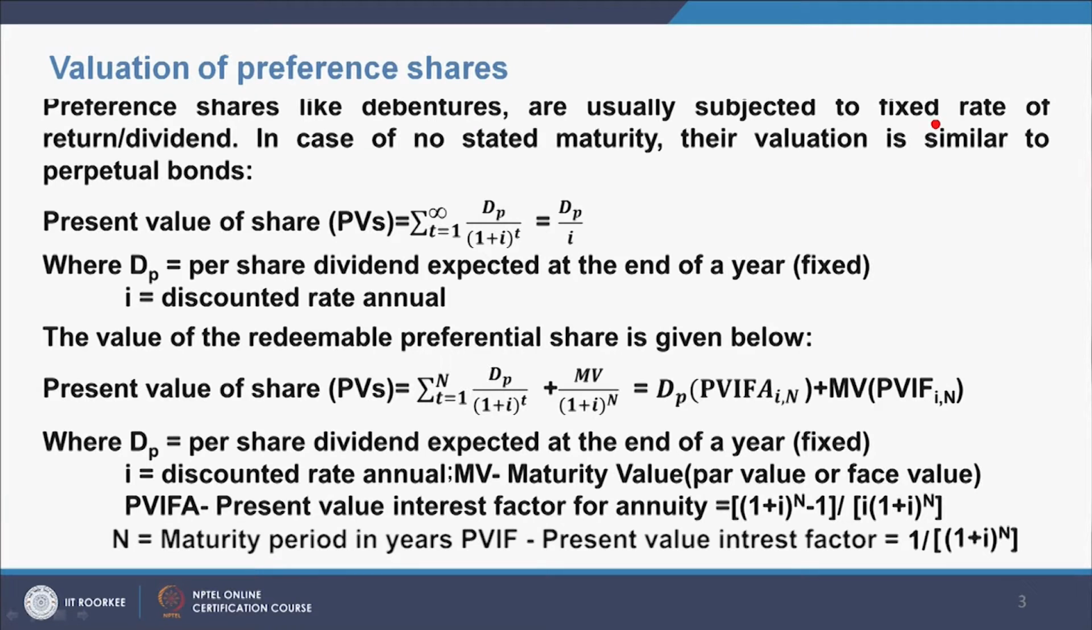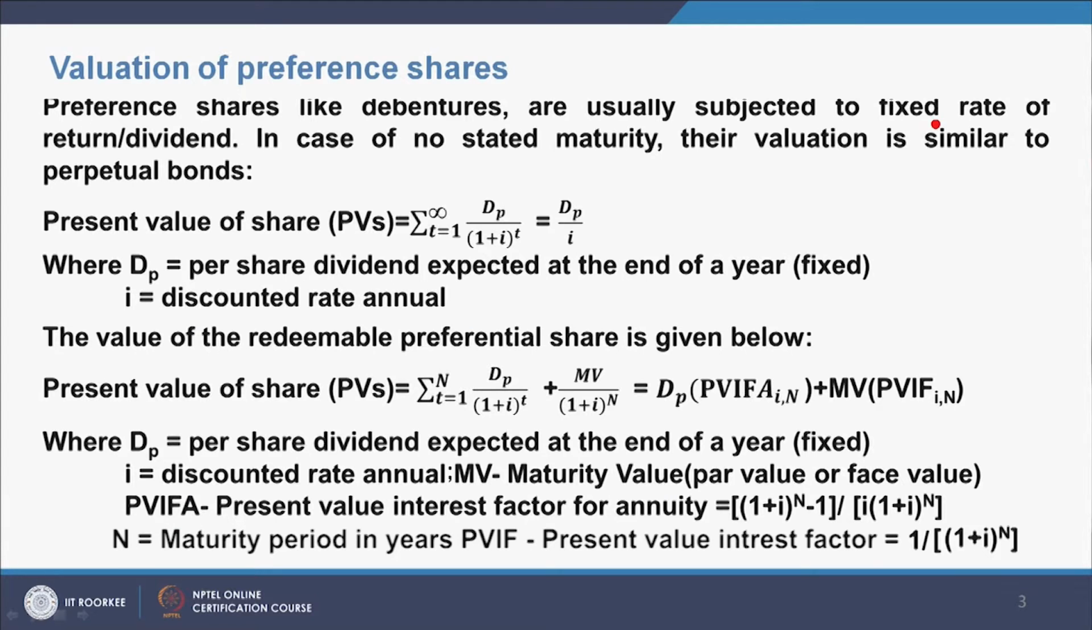The value of the redeemable preferential share is given below. Present value of the share PVs is equal to summation t equals 1 to n DP divided by (1 plus I) to the power t, plus MV divided by (1 plus I) to the power n, where DP is the per share dividend expected at the end of a year, this is a fixed value, I is the discount rate annual, MV is the maturity value, that is par value or face value, and PVFA is equal to